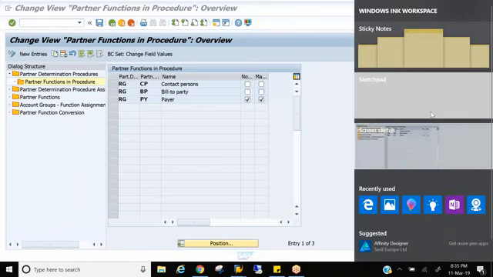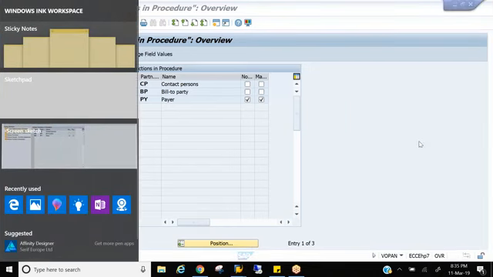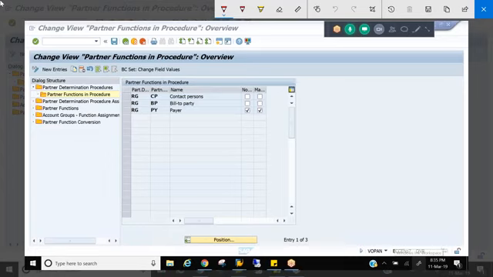Hello, Praveen, I have a question. Go ahead. Like this is bill to payer, PDP for payer, no? Then why do we need to have these contact persons and bill to party here? That's what I'm coming to. That's what I'm supposed to tell you now. Okay, so this concept you understood, right, everyone?